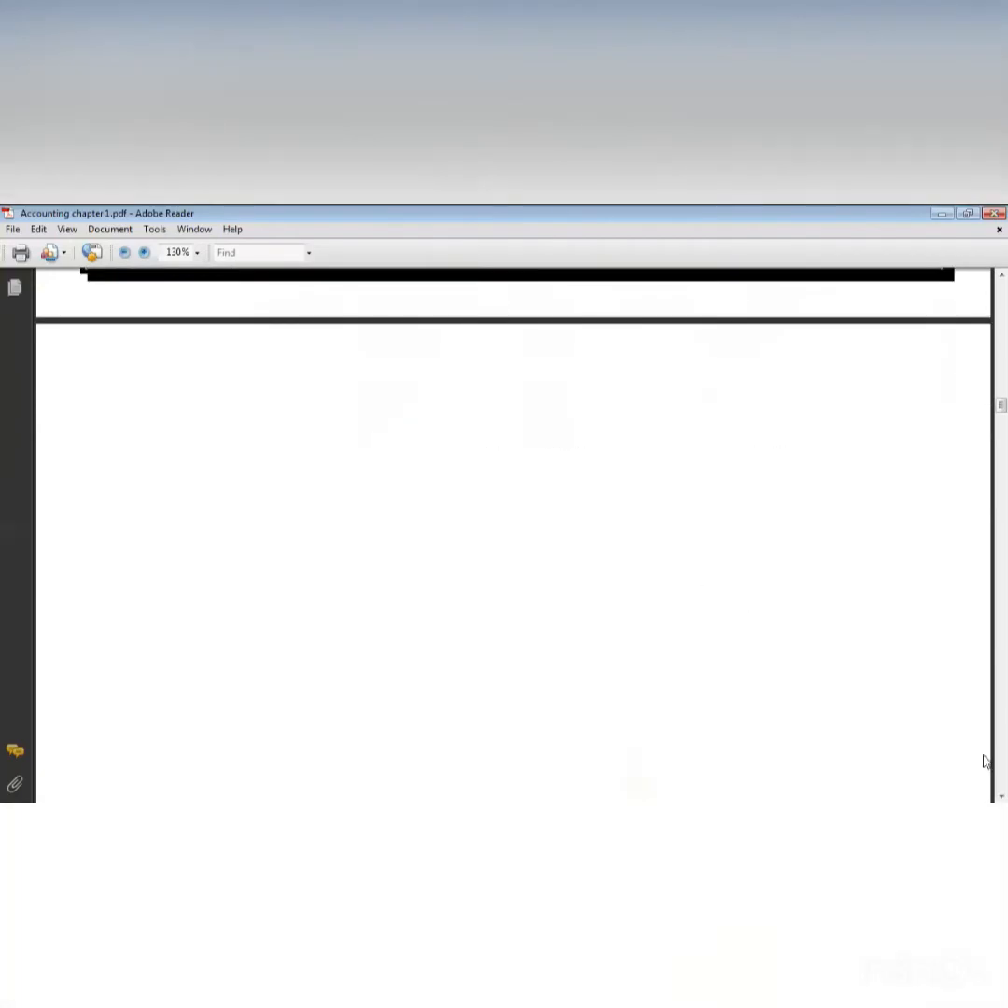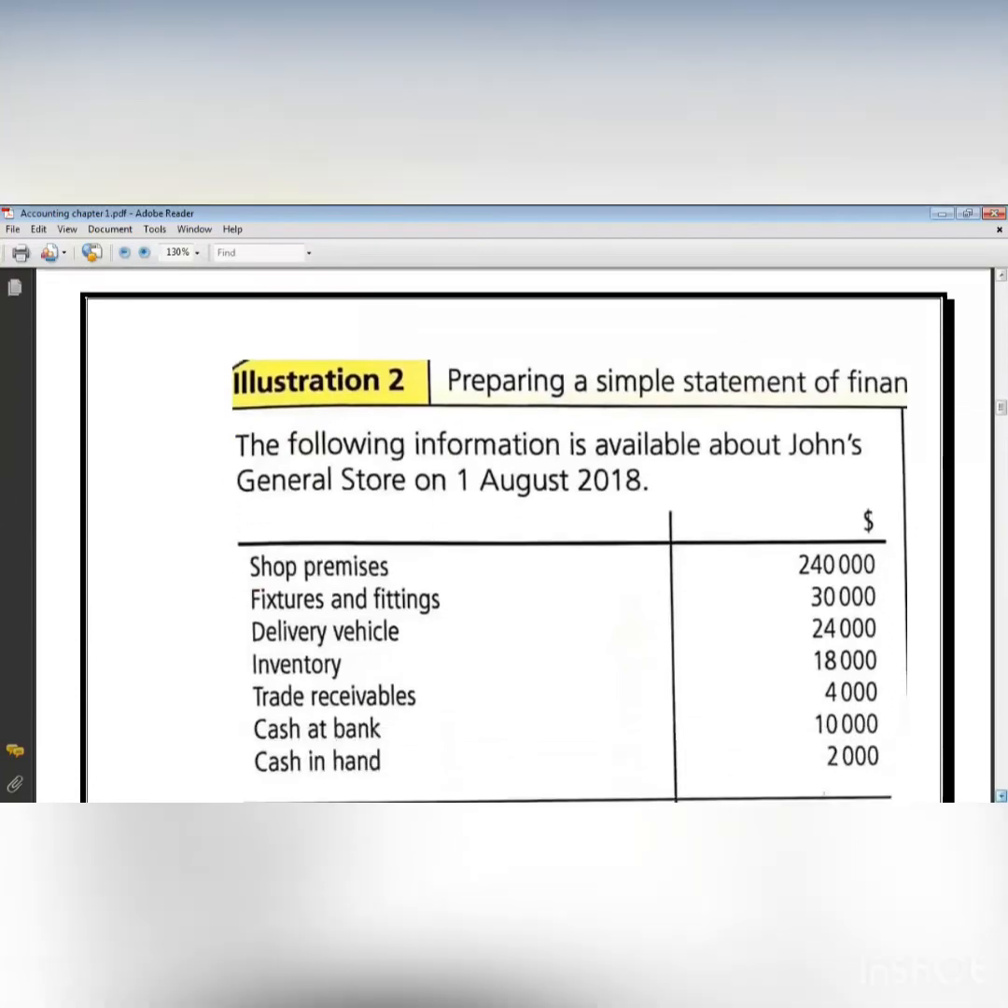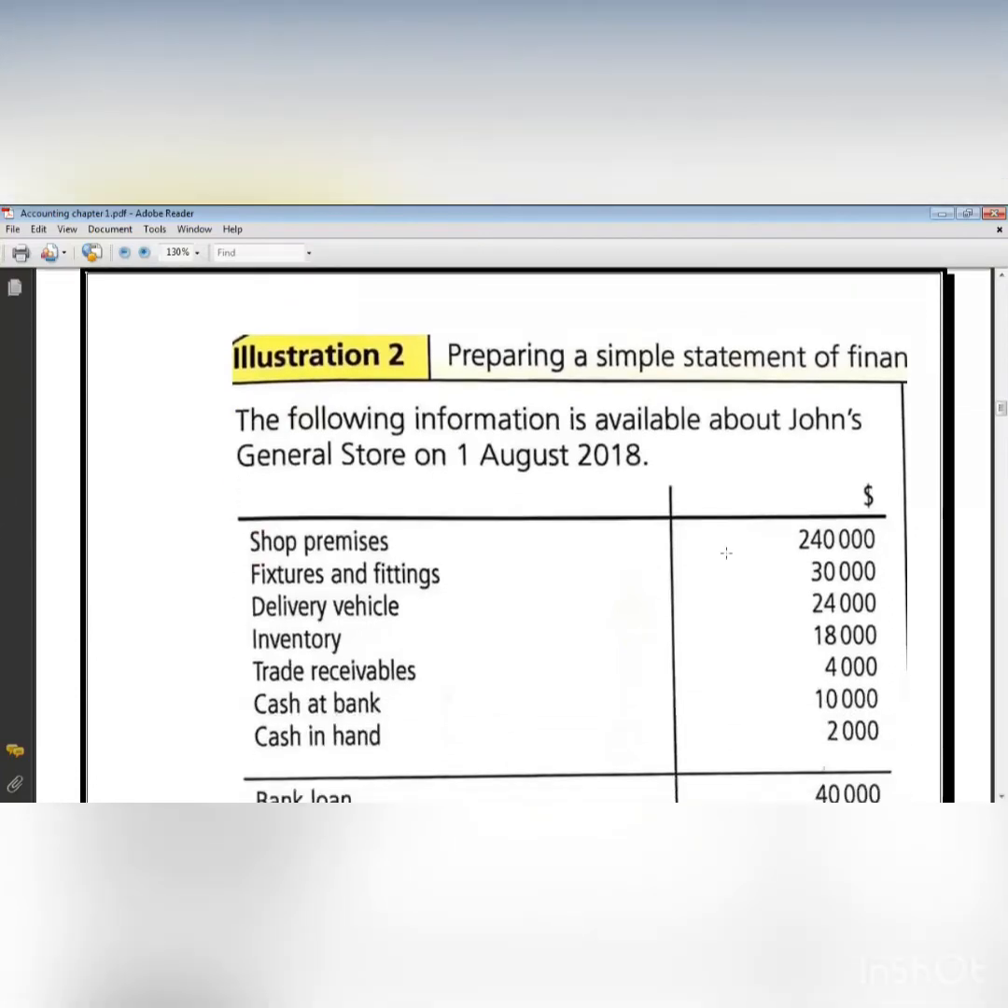Let's see this illustration. Now he said that the following information is available. He said that shop premises 240. What's shop premises? Assets, capital, or liabilities? It's assets. Fixture and fitting. What's fixture and fitting? It's assets. Delivery vehicle, assets. Inventory, assets, trade receivable, assets, cash at bank, assets, cash in hand, assets. So all of this is my resources, which is my assets.